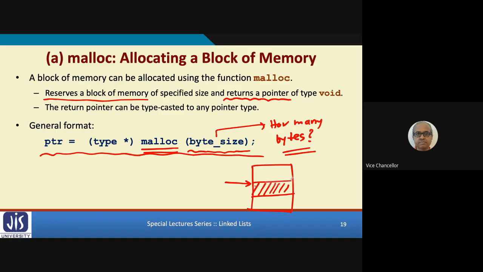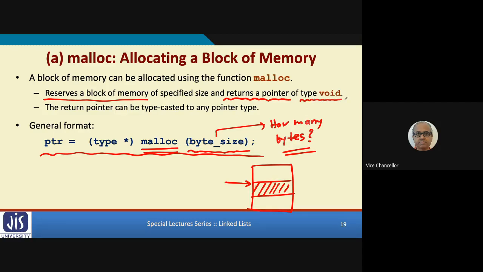Now, malloc does not know whether the memory block you are allocating you will be using to store integers, floating point numbers, characters, structures, whatever. That's why, by default, it returns a pointer to data type void.